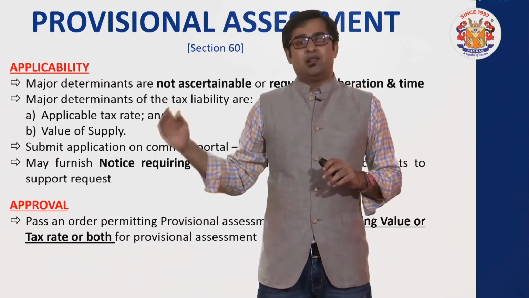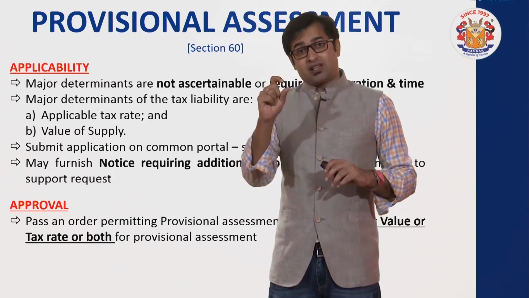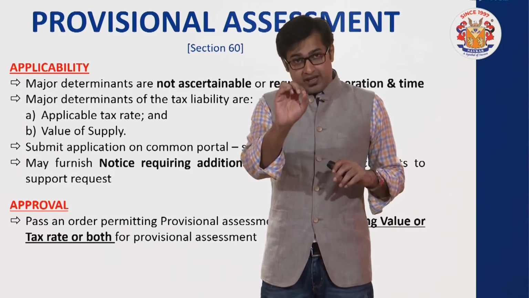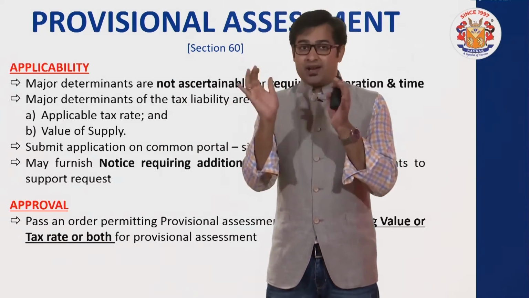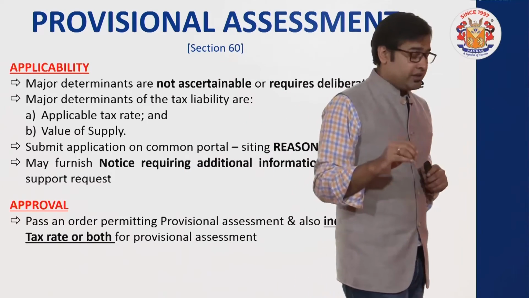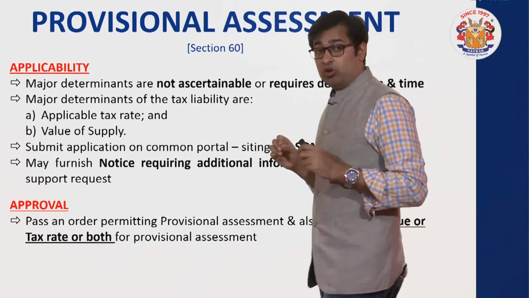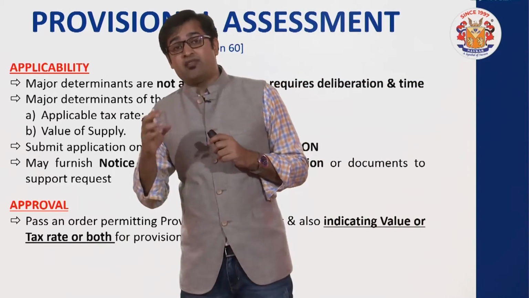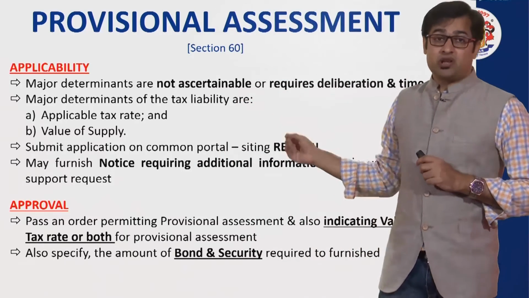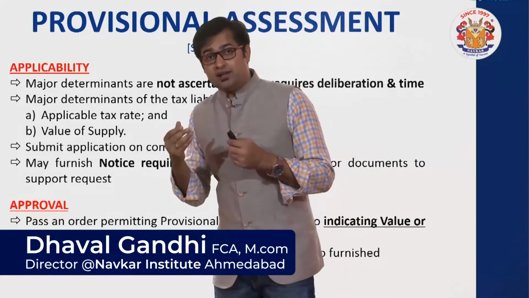So basically the proper officer will pass an order considering two things. Number one, he will pass an order permitting provisional assessment. Number two, he will pass an order indicating a provisional value, provisional rate of tax, or even both, depending on the application that you have made. More important is that whenever there is a provisional assessment, it is also required to be supported by some sort of bond, and there should be some sort of security associated with that. Why? I'll tell you the reason.